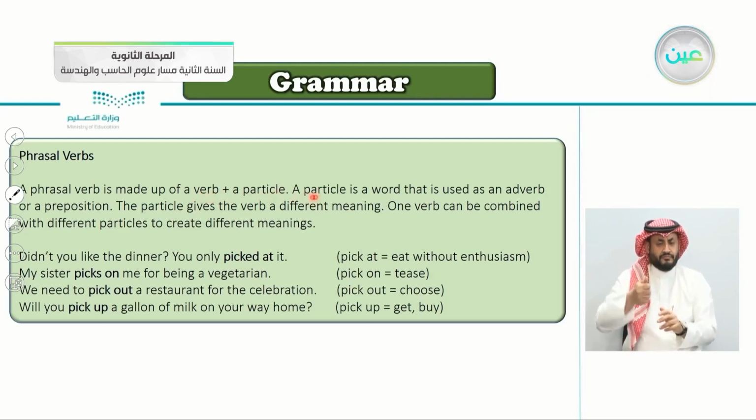What is a particle? A particle is a word that is used as an adverb or a preposition. So the particle is either an adverb or a preposition. The particle gives the verb a different meaning. One verb can be combined with different particles to create different meanings. So if you have one verb and it can connect with more than one particle, each one has its own meaning. So let's take some examples here.